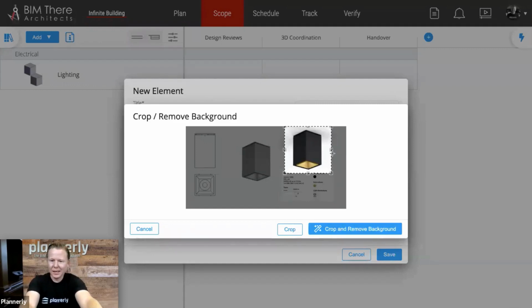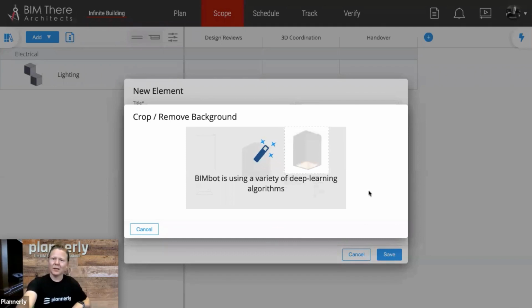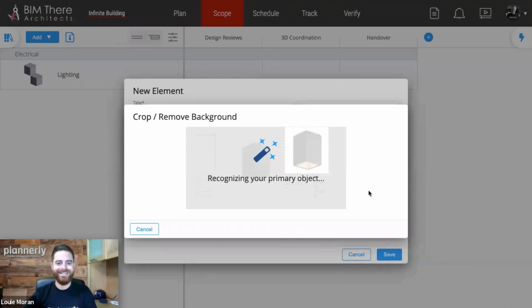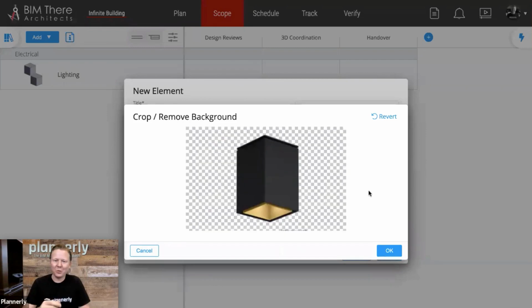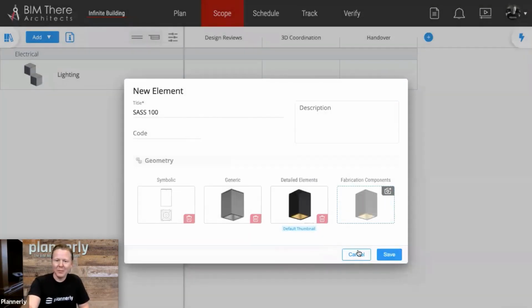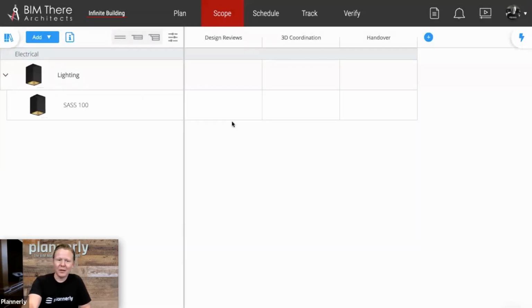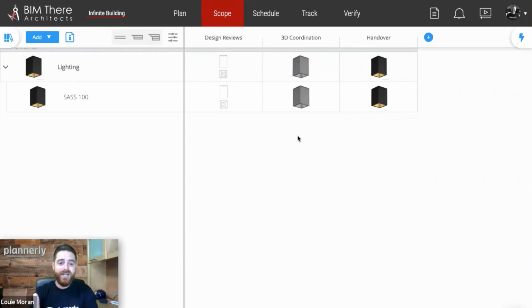And the point here is an image is how many words, Louis? 1,000. 1,000 words. So in that process, we've just helped the team by creating something with not just 1,000, but 3,000 words. We've clearly defined the level of geometry required for each of these BIM uses without having to get lost in the conversation of LOD. That's just keeping it simple.